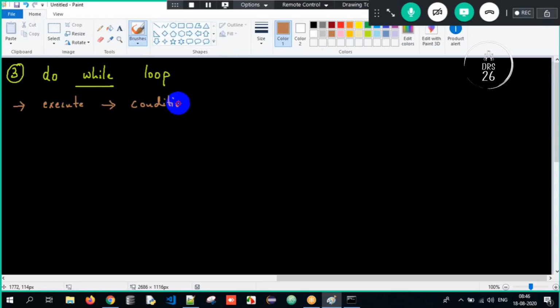What did you tell, sir? It's simple. While loop and do while loop are the same, meaning it keeps on executing.